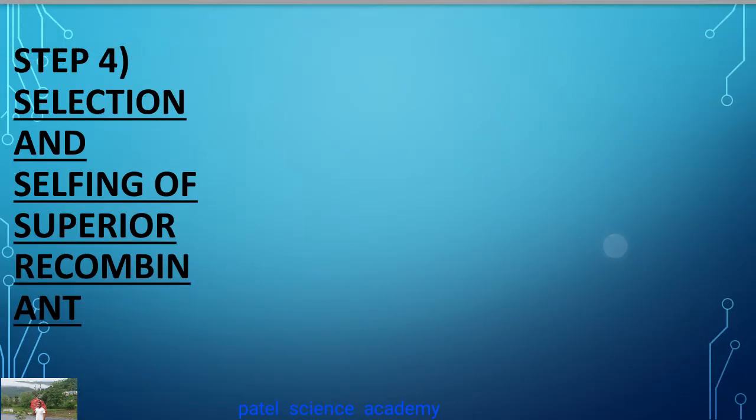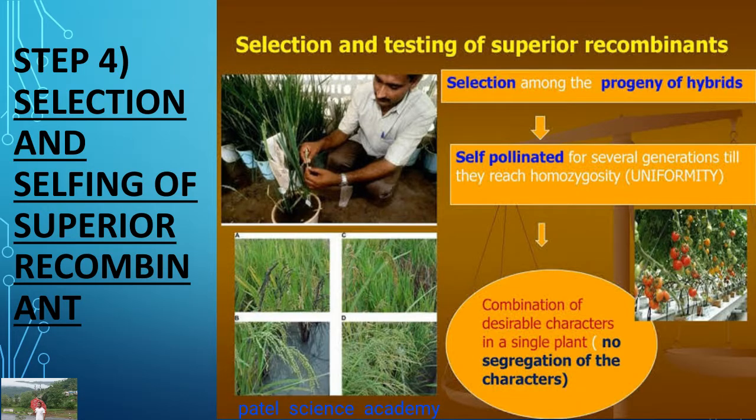Then the step number 4. Step number 4 is selection and selfing of the superior recombinants. Selection and testing of the superior recombinant. The selection among the progeny of the hybrids, self-pollinated for several generations till they reach homozygosity and uniformity. This is the superior recombinant: a combination of the desirable characteristics in a single plant, with no segregation of the characteristics.